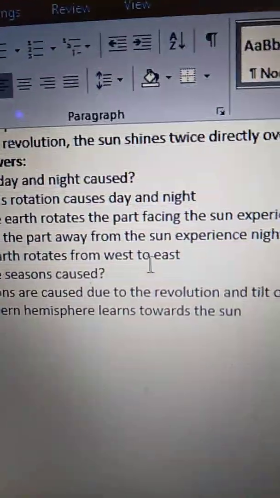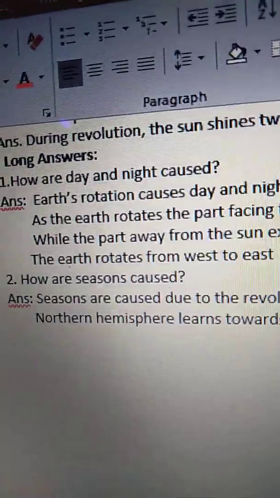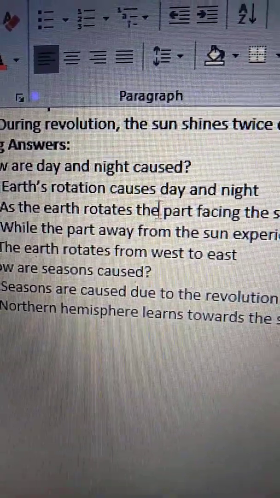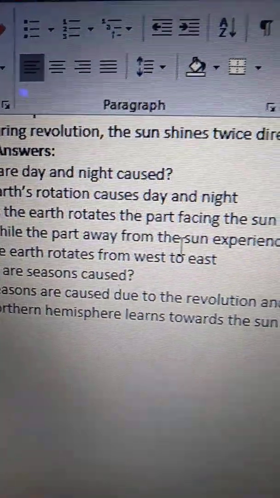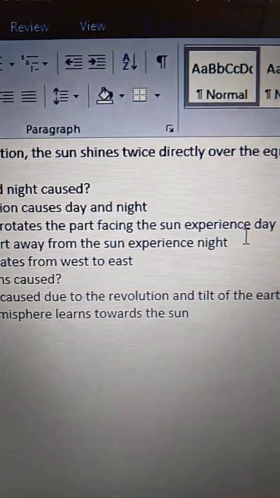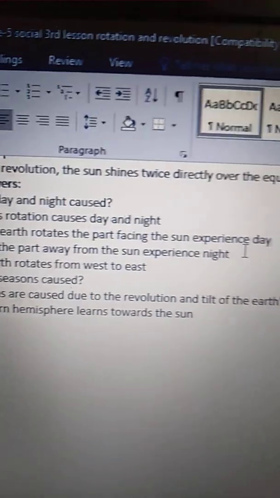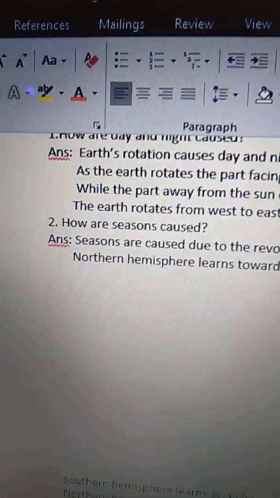The earth is divided into two parts, children. The half part which is facing towards the sun experiences day, while the other part experiences night, while rotating from west to east. This is the answer to the question.